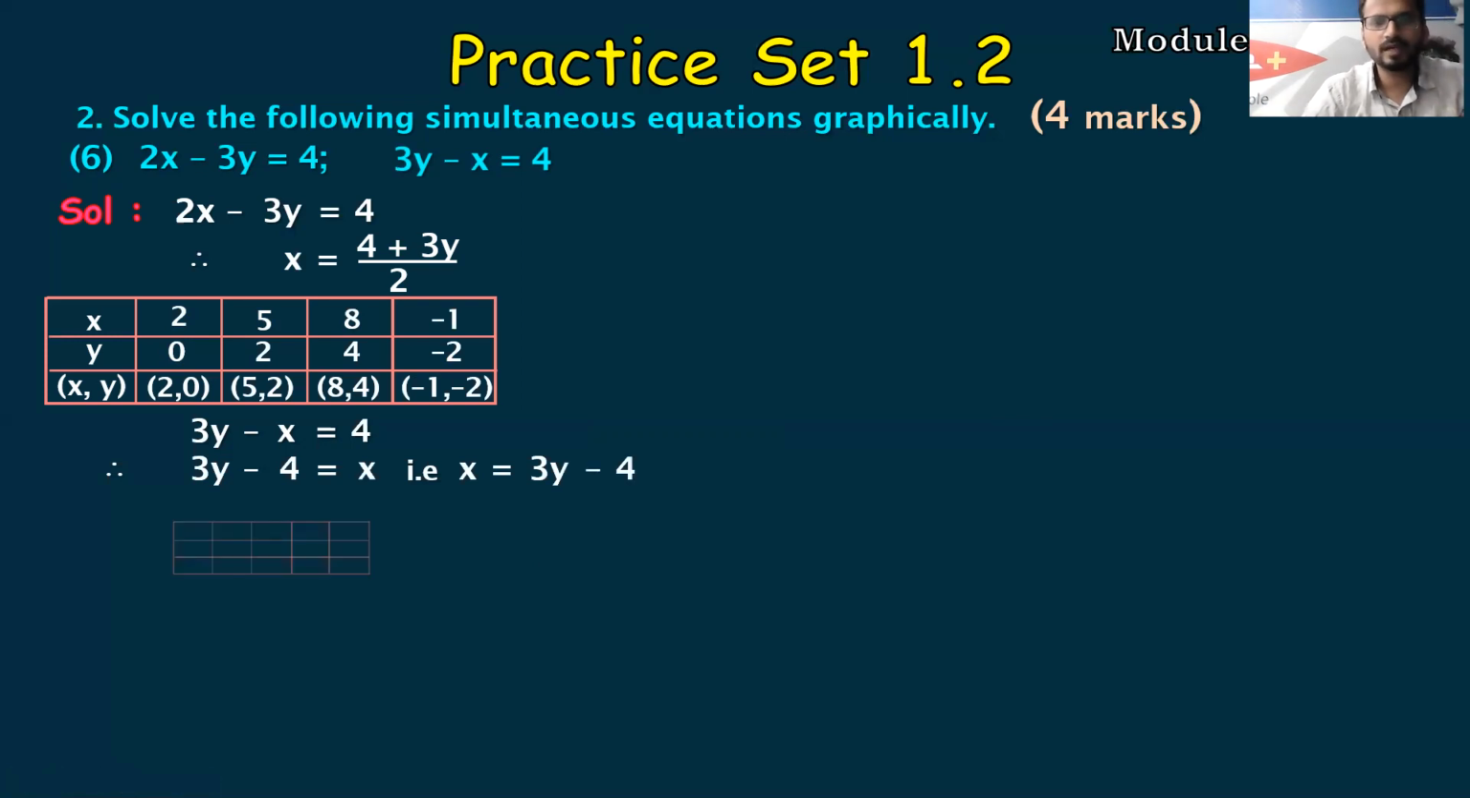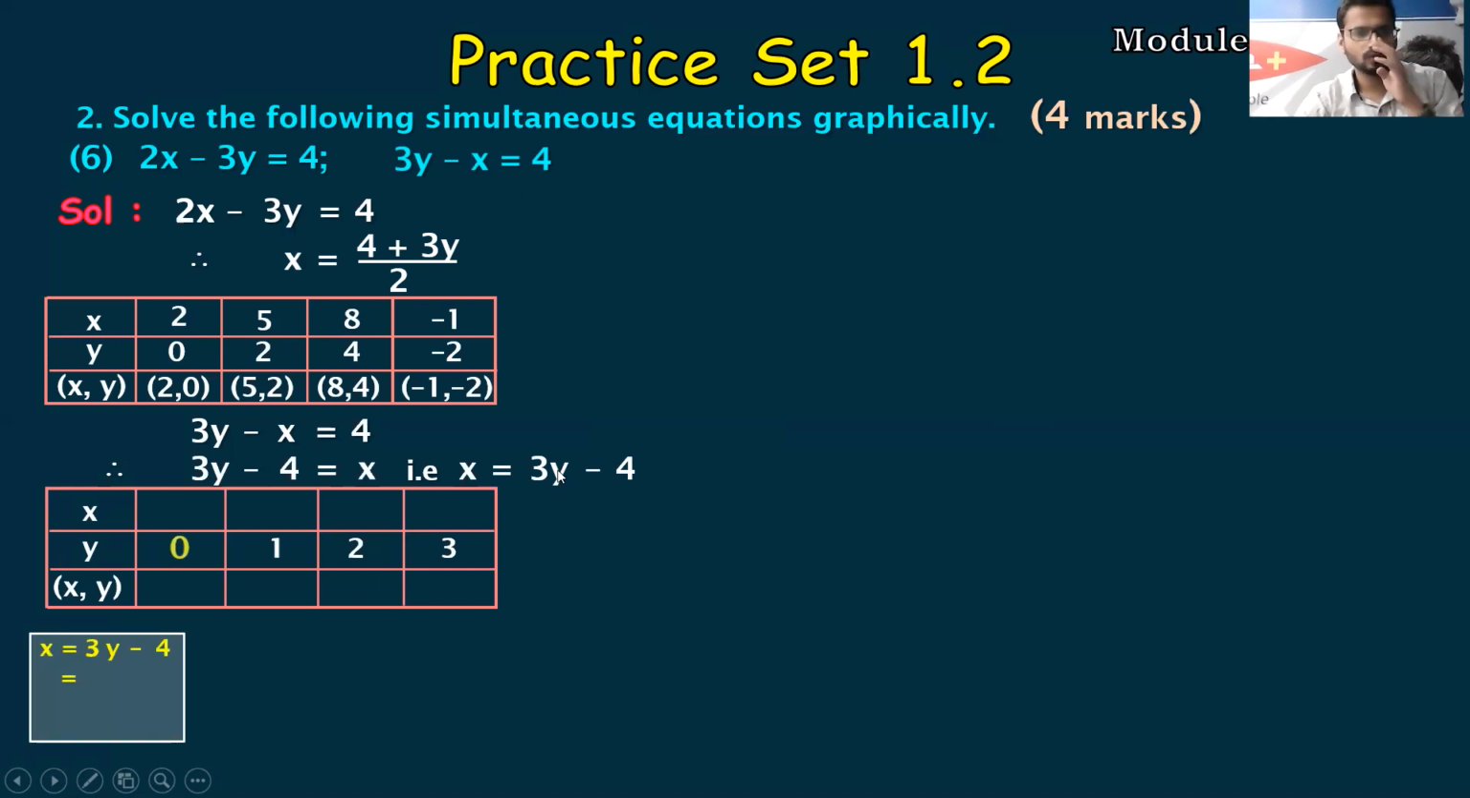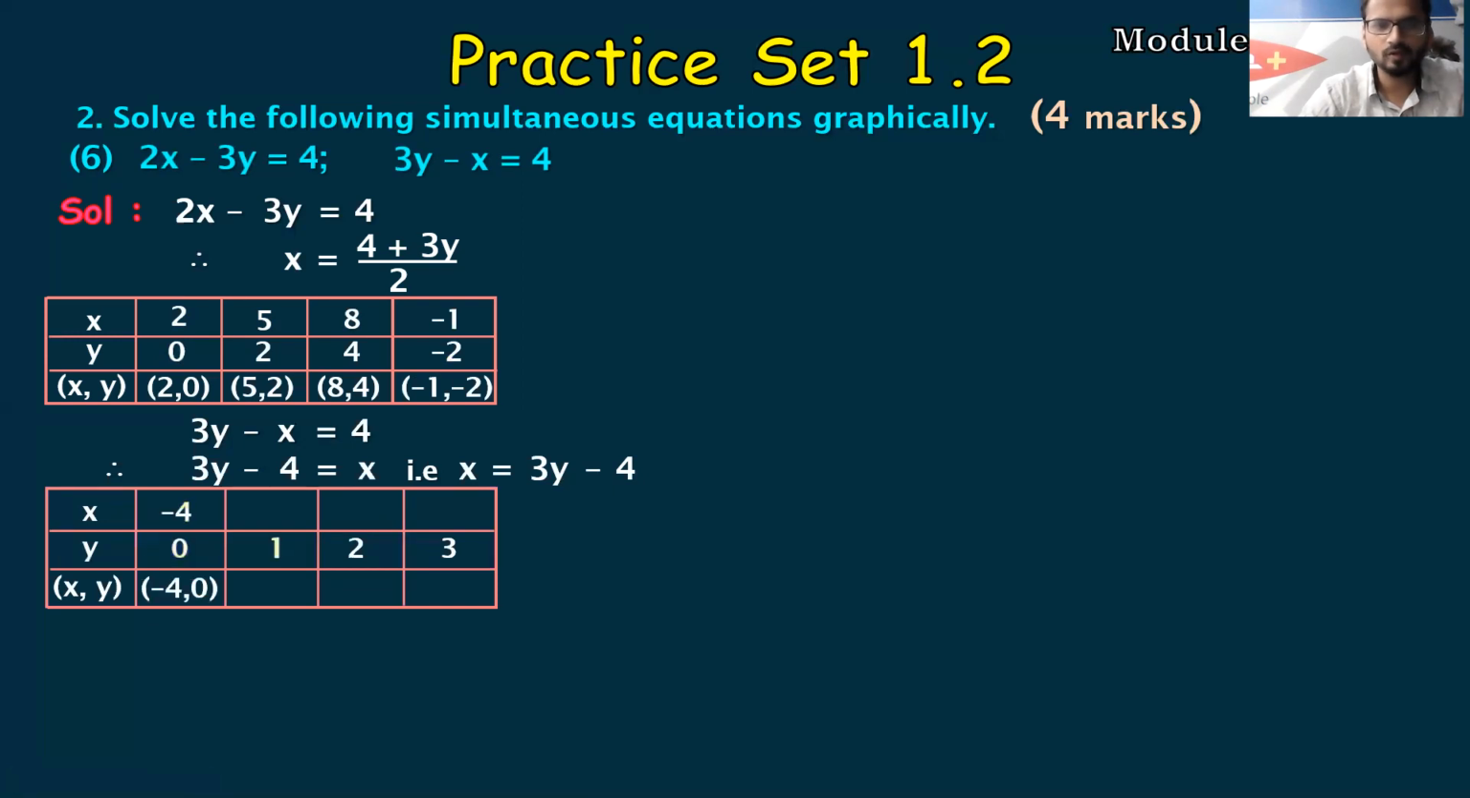Now x is equal to 3y minus 4. So in this case, I just have to assume the values straightforward: 0, 1 and 2, 1, 2 and 3. So my calculation is quite simple now. First value is 0. So if I take y value as 0, 3 zeros are 0, 0 minus 4 is minus 4. So we'll write minus 4 comma 0, my first x comma y value.